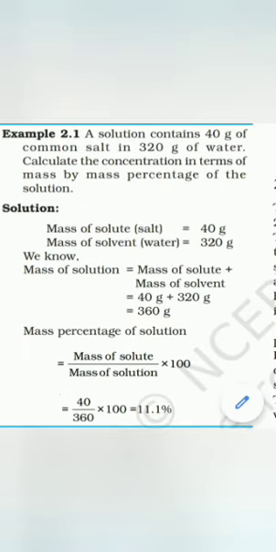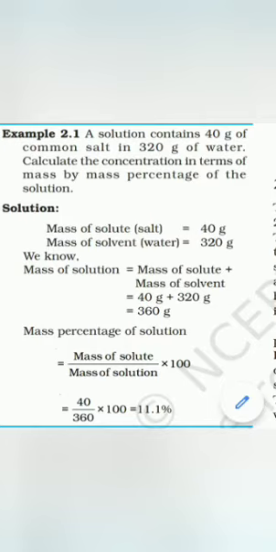Now let's move towards the solved example. A solution contains 40 grams of common salt. कितने हैं उसका वेट? 40 ग्राम. In how many grams of water? 320 grams of water. Now you have to calculate the concentration in terms of mass by mass percentage of the solution.